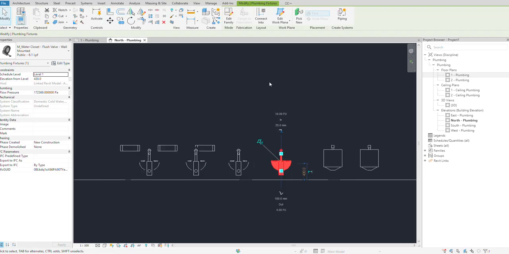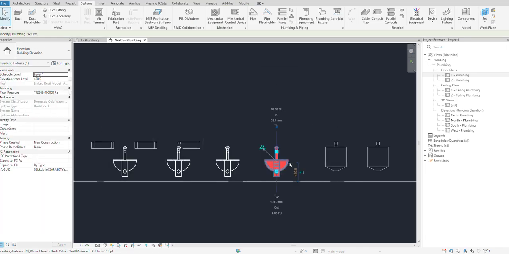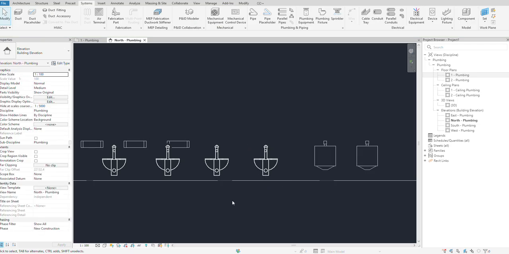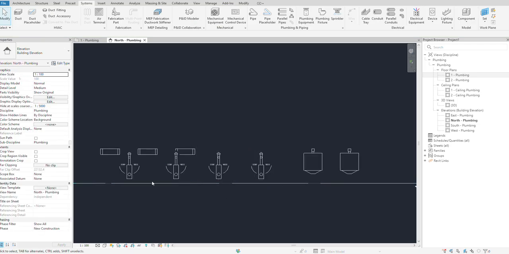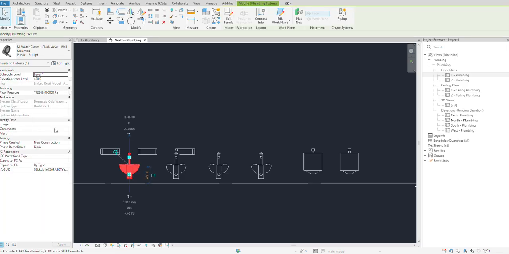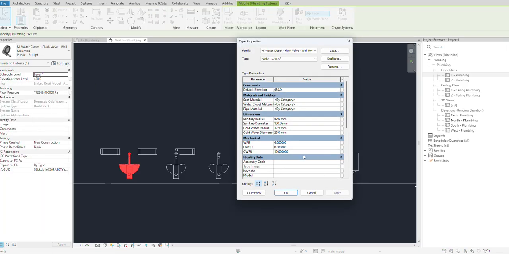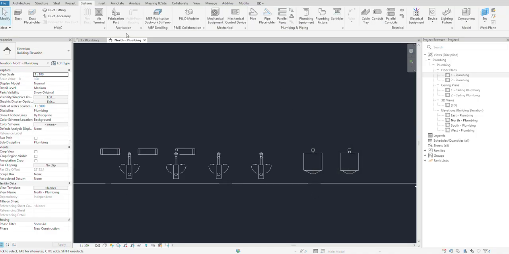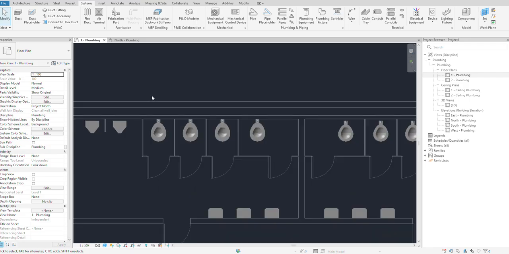Before we start, I want to just show you one story. Since it's public and a flush wall, it is having 4 fixture units. If it had other ones based on IPC, we can change it. It's easy. Go to edit, change what you want. For cold water, we have 10 as per IPC standard. Let's start.